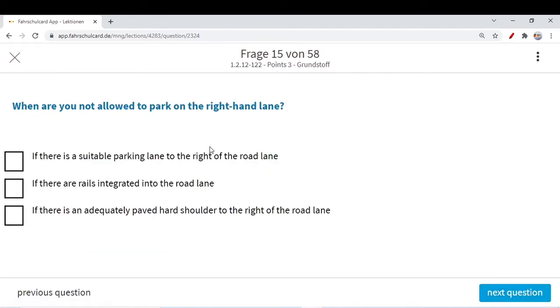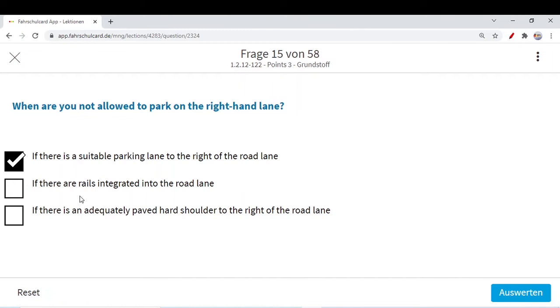So when are you not allowed to park on the right hand lane? Normally you are allowed to park on the right hand lane in every case. Even in case of an Einbahnstraße, a one-way street, you can park on the left hand side, but normally you are allowed to park on the right hand lane because of the right hand driving concept in Europe, in Germany. So when are you not allowed to park on the right hand lane? If there is a suitable parking lane to the right of the road lane, then why are you parking on the road? You are allowed to park on the road, but if there is a parking lane, you should park in the parking lane, not on the main roadway.